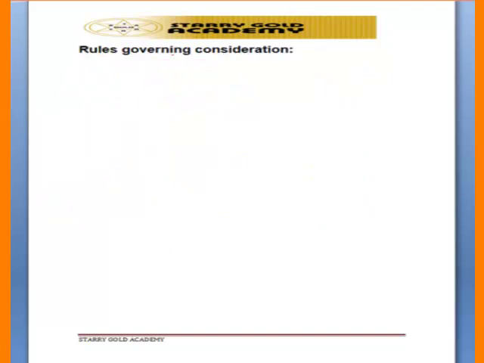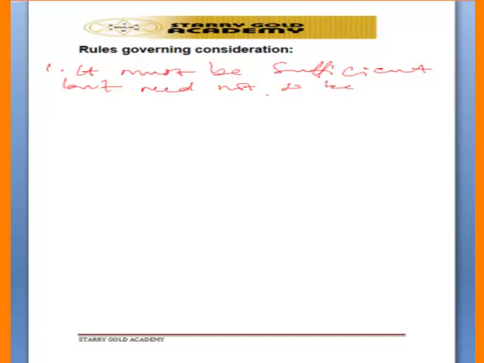The first rule governing consideration is that consideration must be sufficient but need not be adequate. Now it does not really matter what people are to exchange.